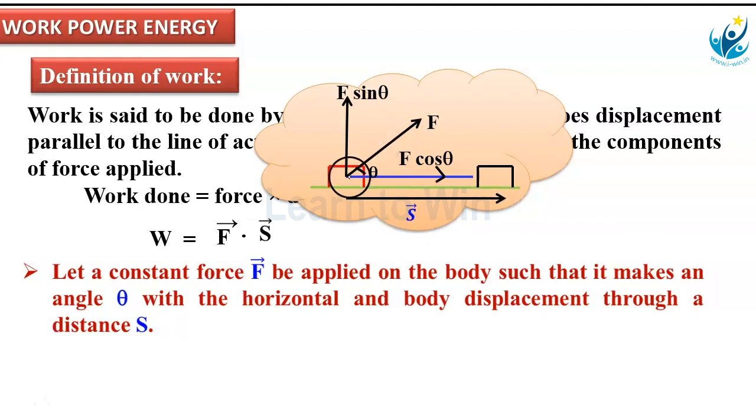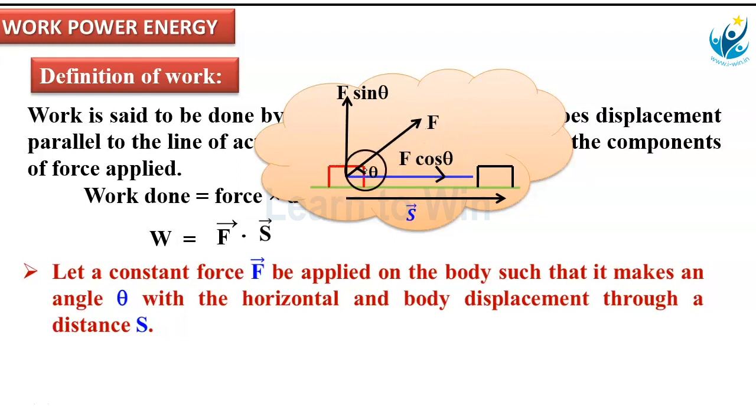Now, this F makes a certain angle with the horizontal, or the displacement line. Then this F is resolved into two components. Along this direction, for this theta, this line is the adjacent side. Adjacent means the cos component will come. For F, along this direction, F cos theta.